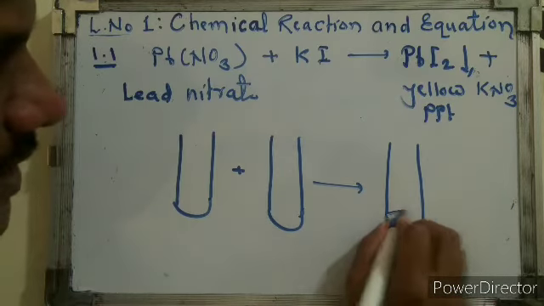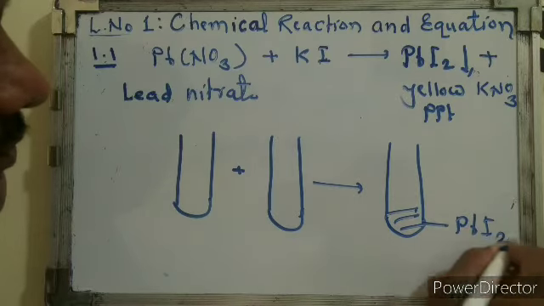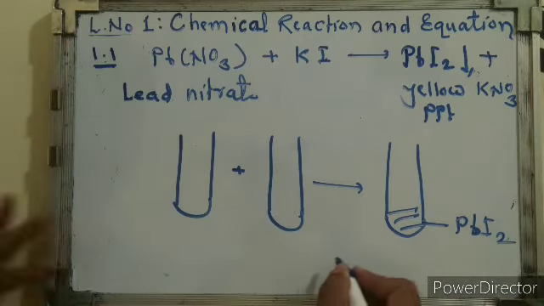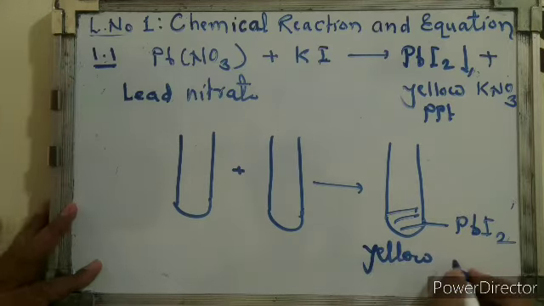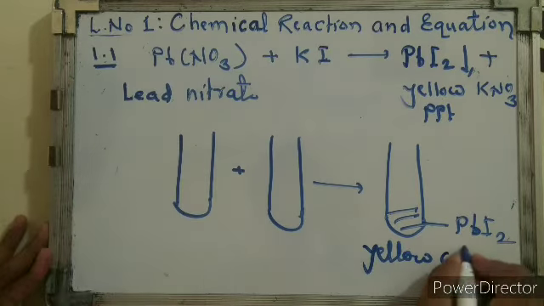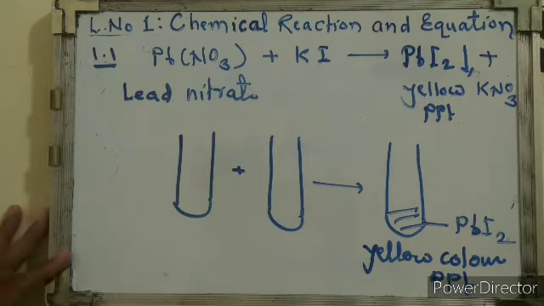In the test tube, at the bottom we will find formation of PbI2, that is a yellow color precipitate. Yellow color PPT. PPT in short is called precipitate.